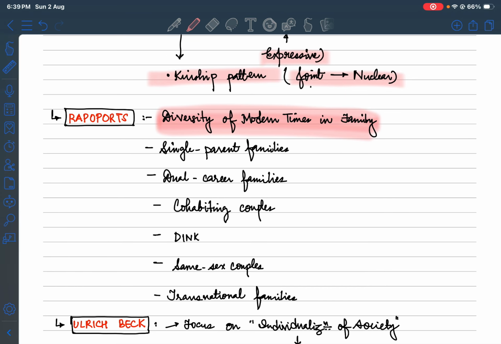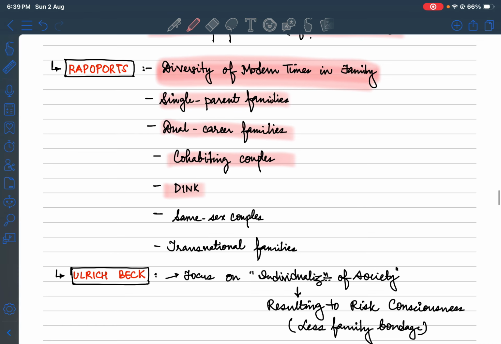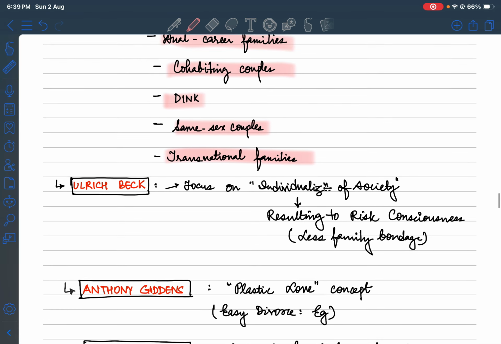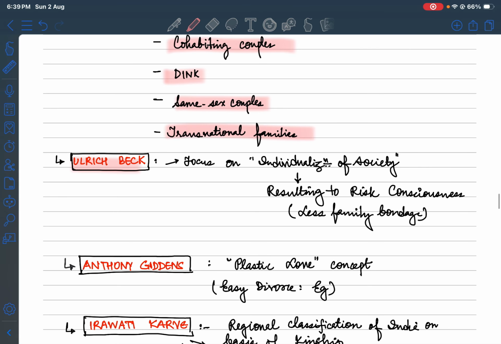You can show it with the evolving kinship pattern: single parent families, dual career families, cohabiting couples, DINK (double income, no kids), same-sex couples, transnational families. Coming to Ulrich Beck, who has always been associated with the risk society. The focus is on the individualization of society, resulting in risk consciousness. Less family bondage nowadays.